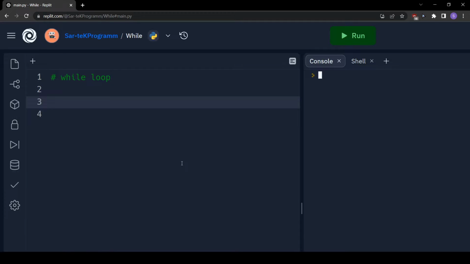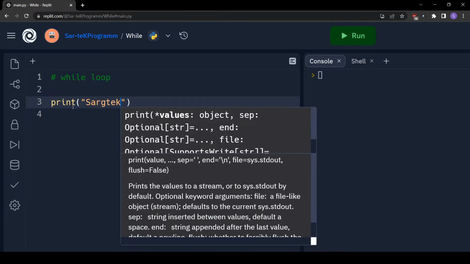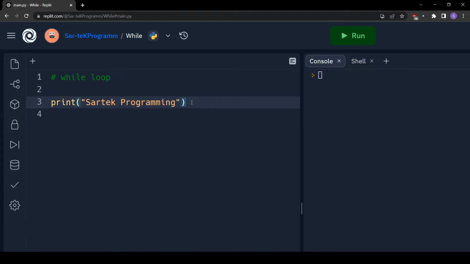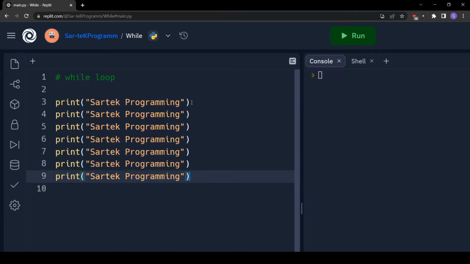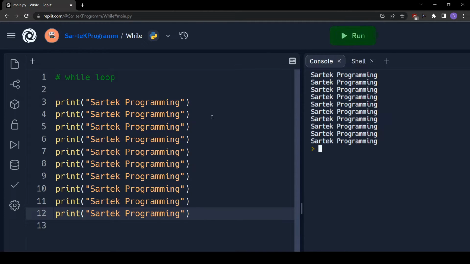Before talking about what and how of while loops, first we will see why exactly do we need while loops in the first place. So consider if I ask you to print SarteK programming 10 times. From the knowledge that we have up till now, one way of doing it would be to manually print like this, and then you can copy paste this line 10 times. So this will solve our purpose and we will get SarteK programming 10 times.